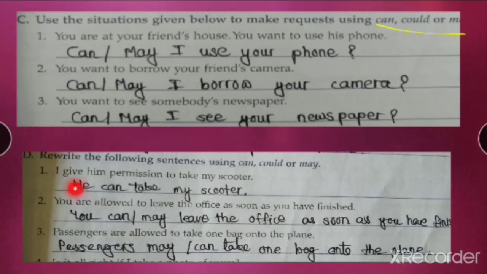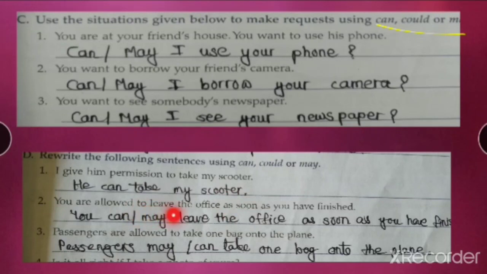So see, he can take my scooter. How did you give him permission? I give him permission to take my scooter. He can take my scooter. Not I can take my scooter. Now don't write I can take my scooter because you are giving somebody. You have given him permission. So that is why he can take my scooter.